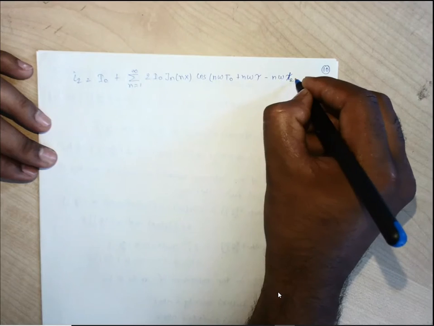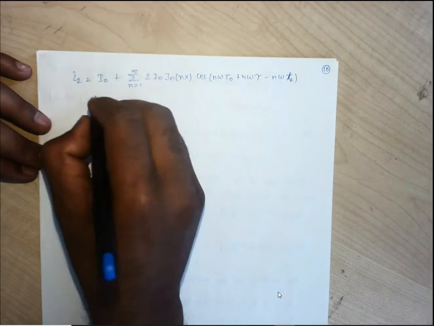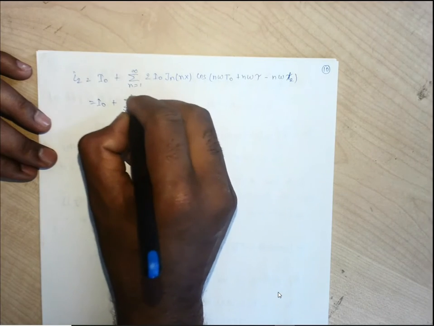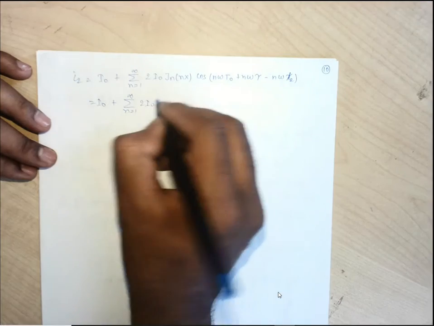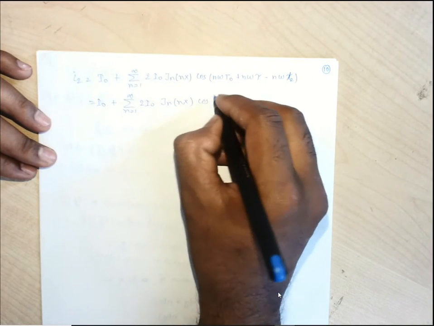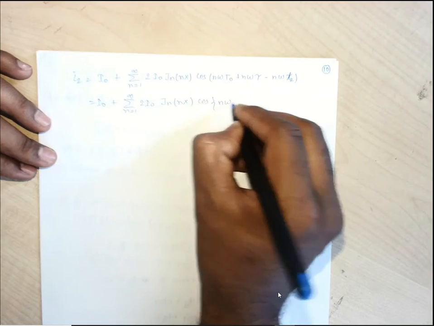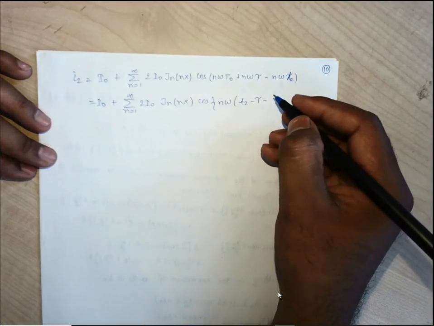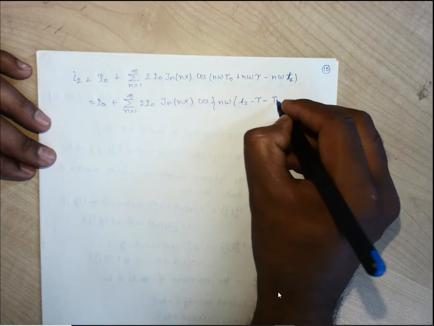So it is t2. I naught, infinity, twice I naught. I am just simplifying this thing, cos of minus T naught.